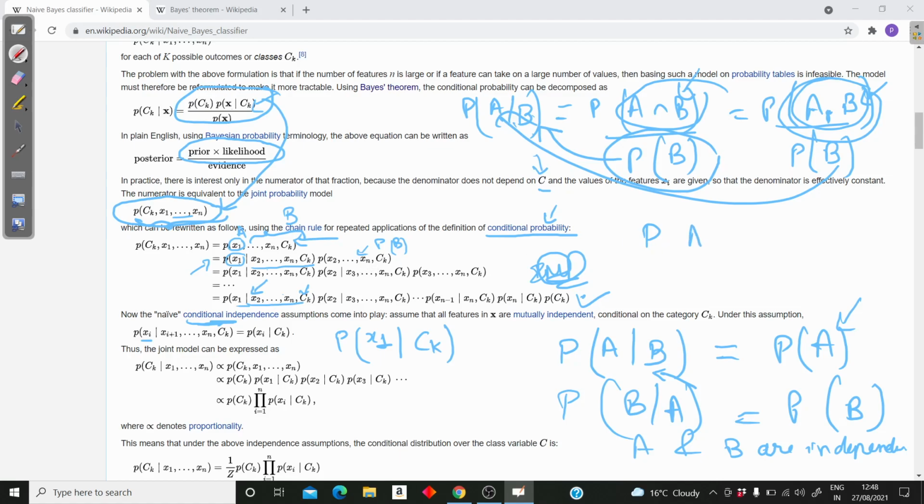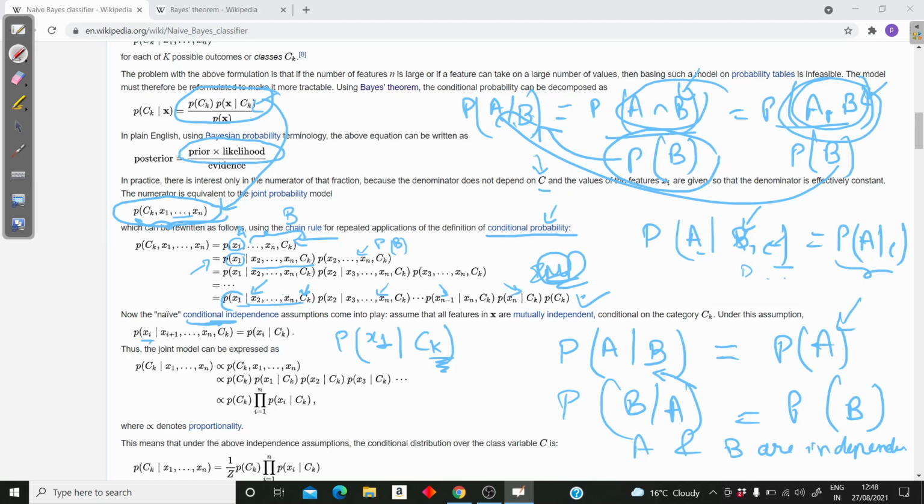If I have probability of A given B comma C, I can just write it as probability of A given C. What I can read from this is that A is conditionally independent of B given C, correct? So the middle term will not be there; we can write just the first term and last term. The same thing I'll do here: if I have B, C, D and so on, here we have x1 given x2 up till xn, ck, so I'll use just the last one, that is ck. And the same thing I'll do for all the terms.